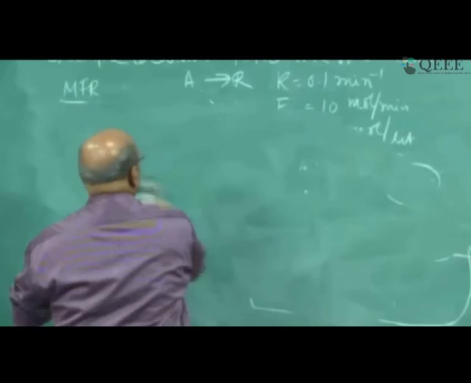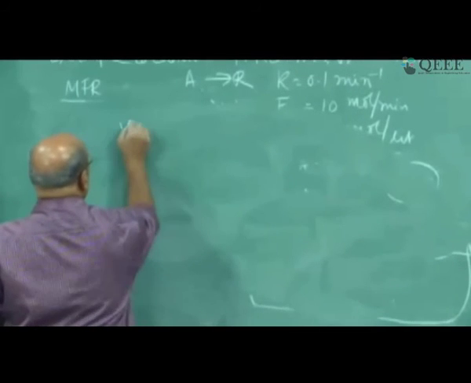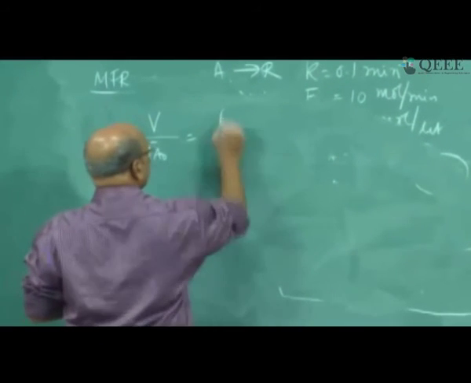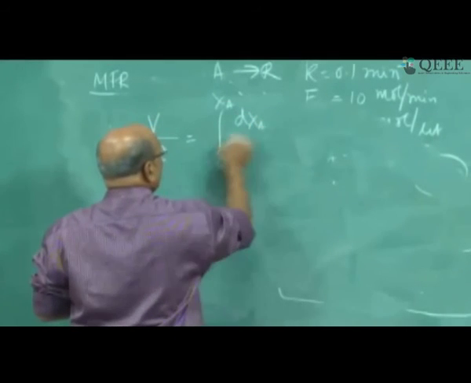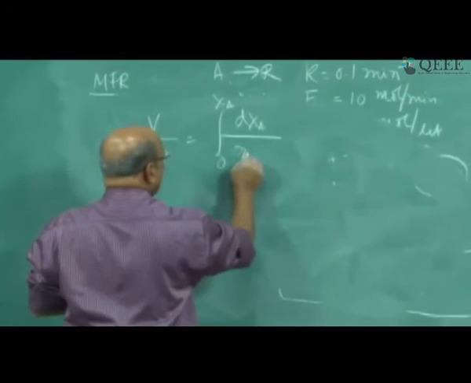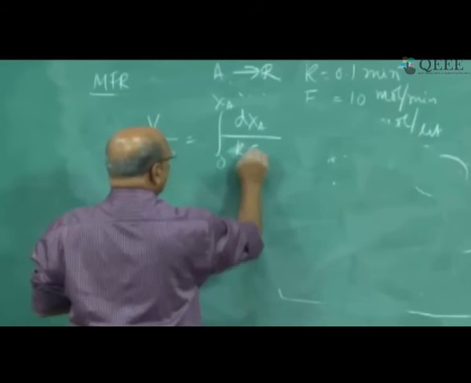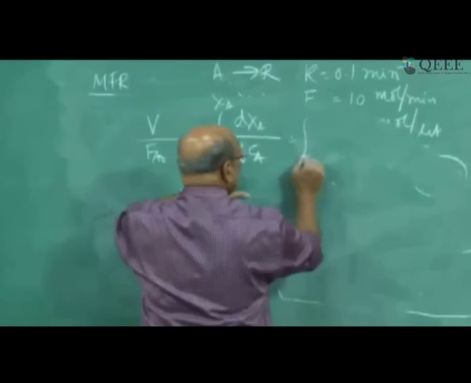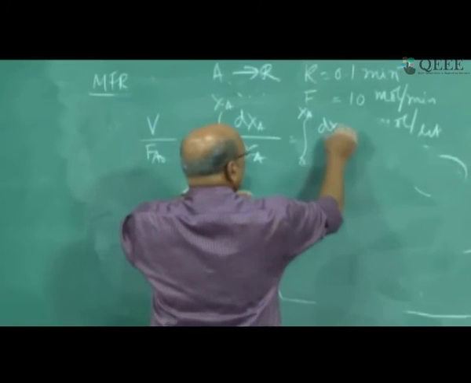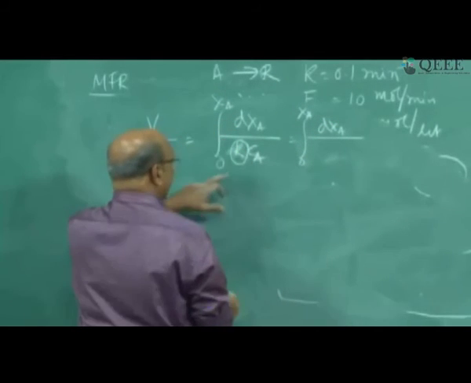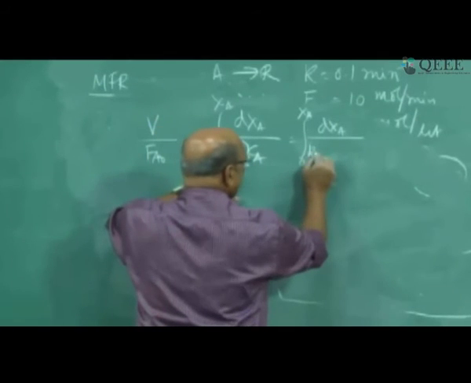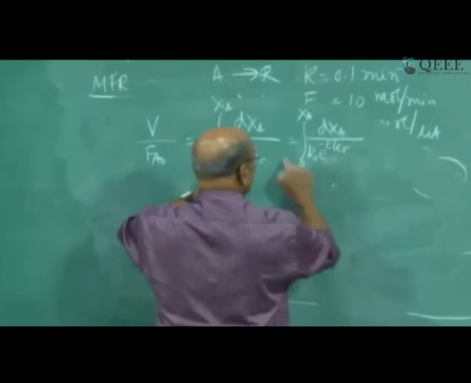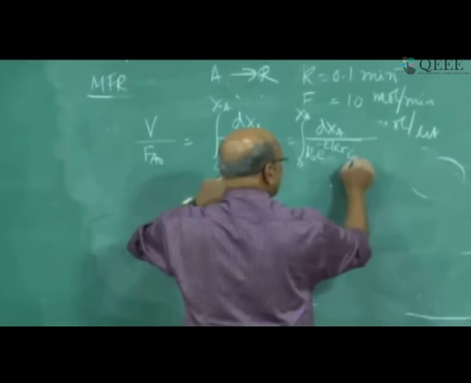See, you know that we have V by FA naught. I am taking the example of a PFR. If it is a first order reaction, I have minus rA, and for first order I am taking k into CA. If it is non-isothermal, then this k has to be written as the Arrhenius equation. Please remember, Arrhenius equation is nothing but k naught, that is the frequency factor, e to the power minus E by RT into CA. And the CA can be written as CA naught into 1 minus XA.